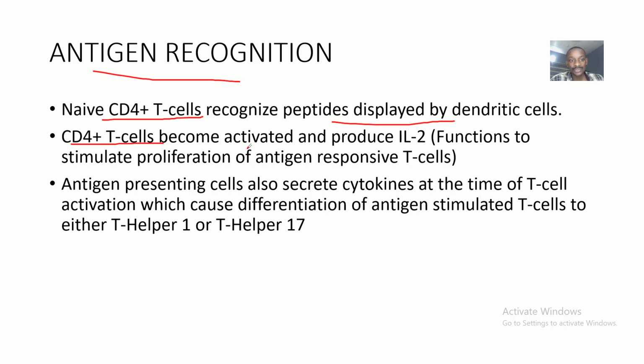This interleukin 2 functions to stimulate proliferation of antigen responsive T cells. Antigen presenting cells also secrete cytokines at the time of T cell activation, which causes differentiation of the antigen stimulated T cells to either T helper 1 or T helper 17.